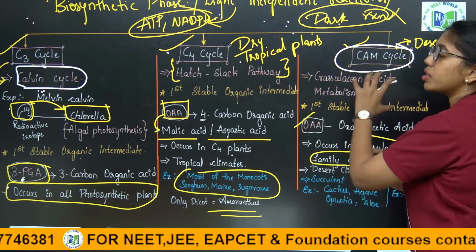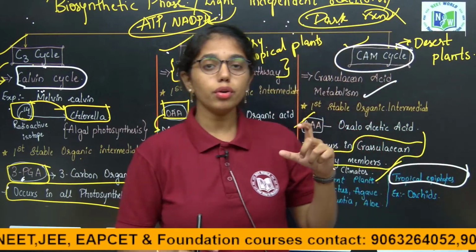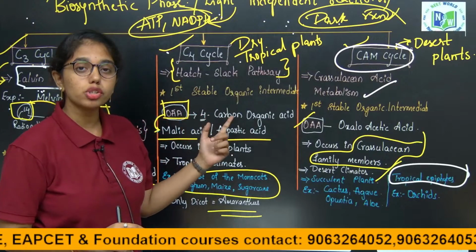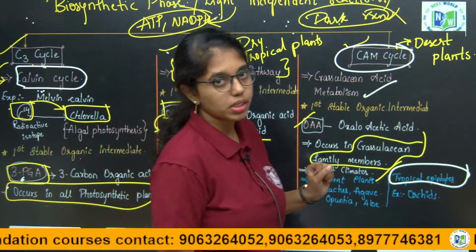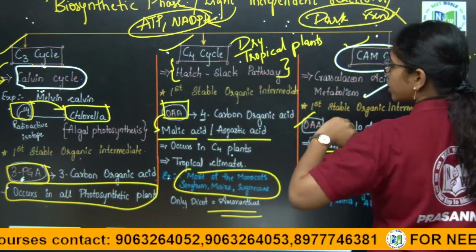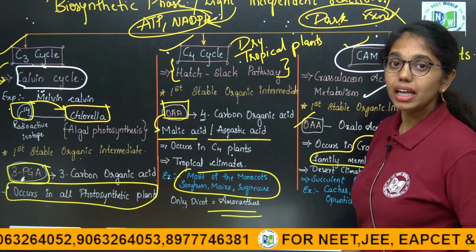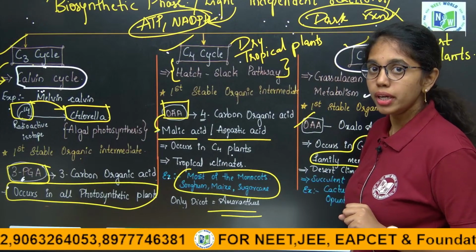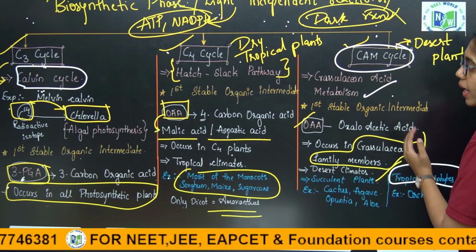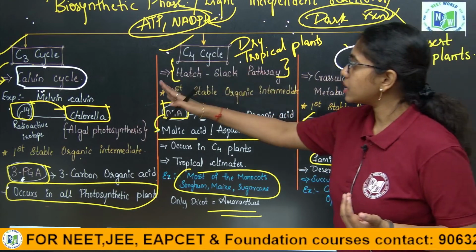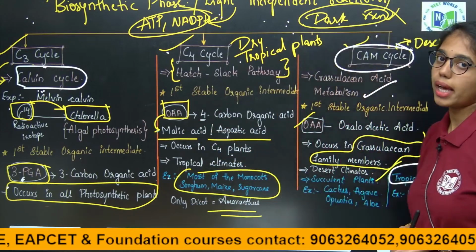The C4 cycle and CAM cycle are similar, but the C4 cycle is operated in both the mesophyll cells and bundle sheath cells, whereas the CAM cycle is operated only in the mesophyll cells. In the CAM cycle, carbon dioxide fixation takes place during night time. In the C4 cycle, carbon dioxide fixation takes place during daytime. We will also see the clear differentiations. As of now, remember which scientists discovered these cycles, in what type of plants each cycle takes place, and what the first stable organic product is in them.